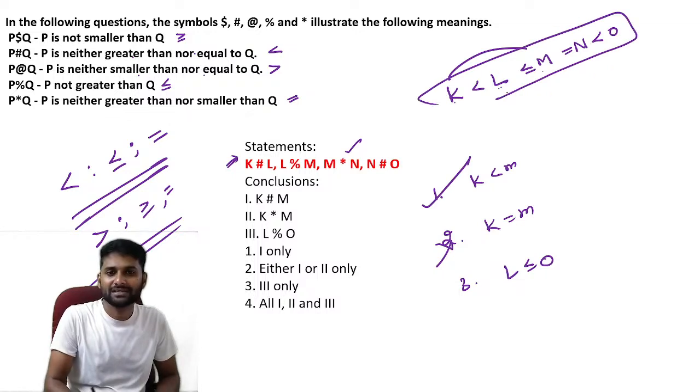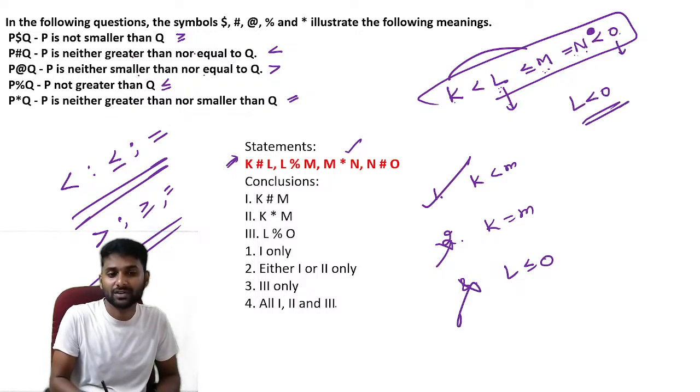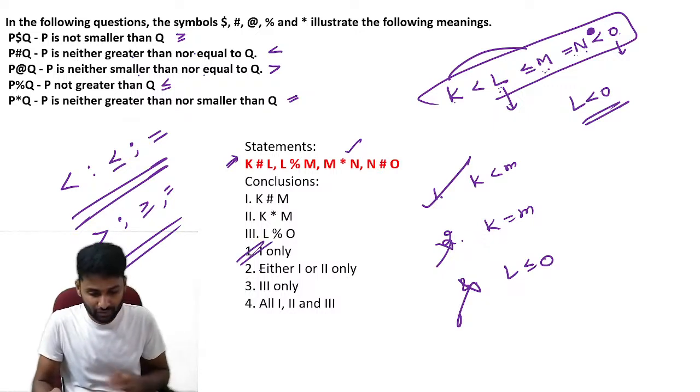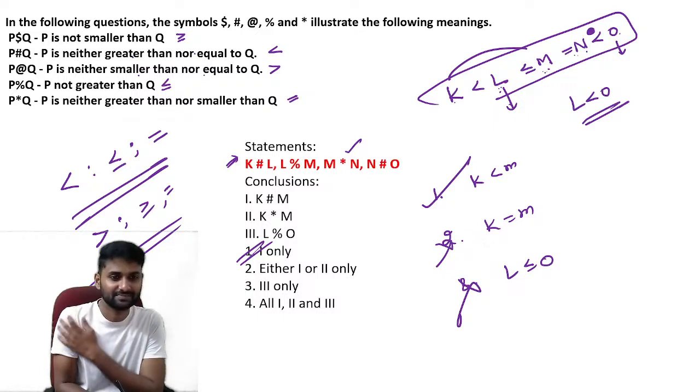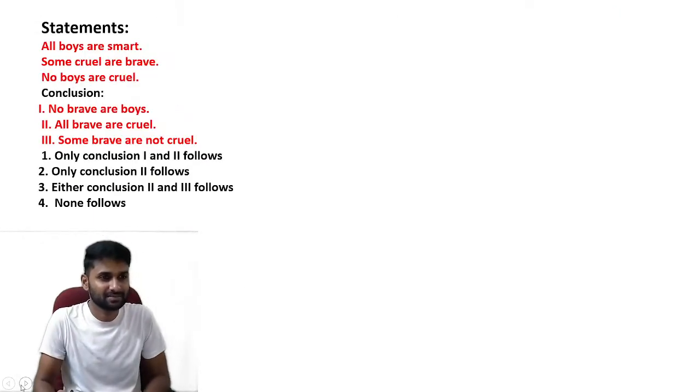So if you observe, guys, L is less than or equal to M, M is equal to N, N is less than or equal to O. I told you guys, in between elements, the priority always goes to less than. It means here the relation between L and O is that L is less than O. That's why 3 is also invalid. So conclusion 1 follows. Yes, very good, A is the correct answer. Next.